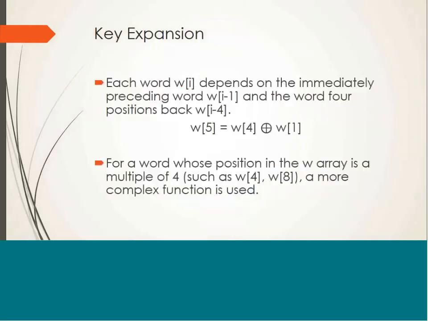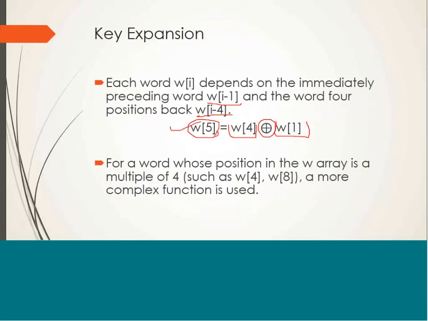Each word Wi will be computed by using its immediately preceding word, that is Wi-1, and the word that is 4 positions back, that is Wi-4. Let's say we want to compute W5. It can be computed as the immediately preceding word, that is W4, and the word which is 4 positions back, that is W1, and we are going to perform XOR over both the words.